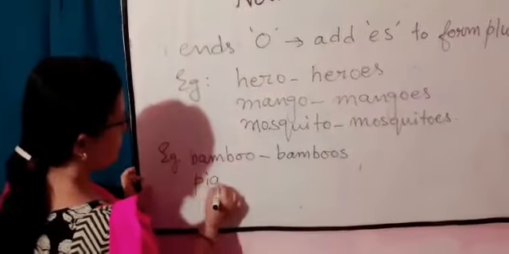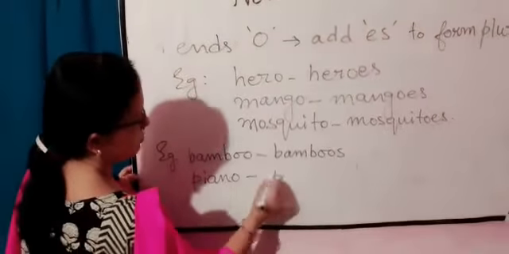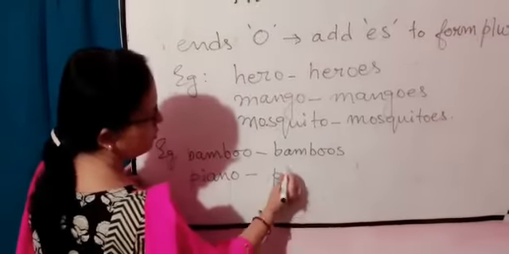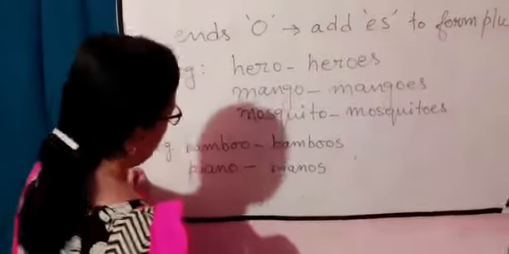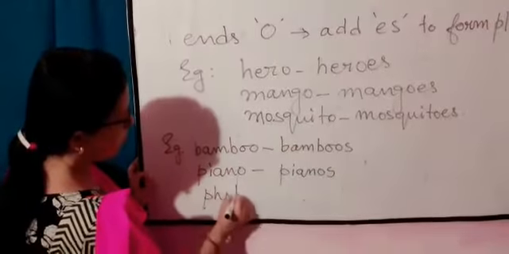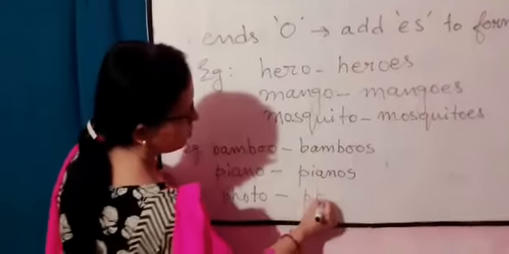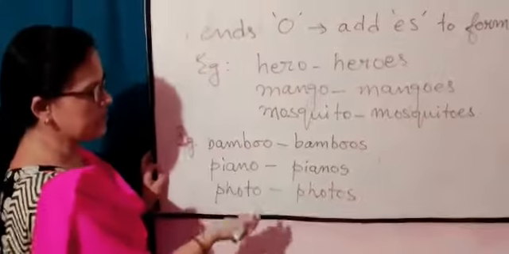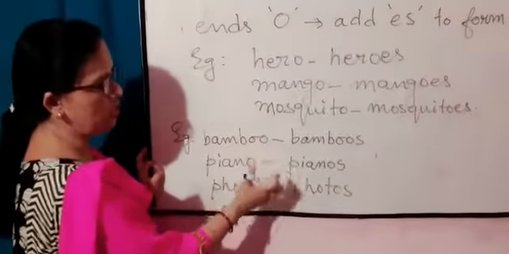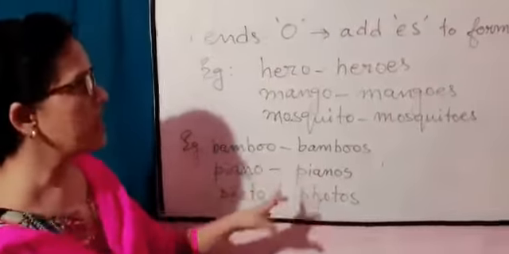Another one, piano, also ends with O: pianos. Photo, photos. So these are the exceptions. Although they end with O, we just add s and it becomes plural.